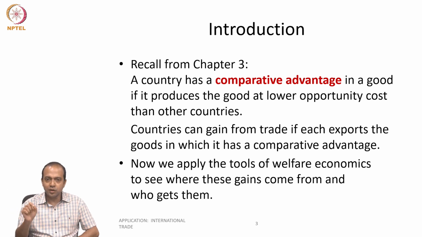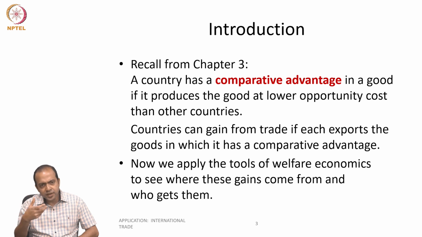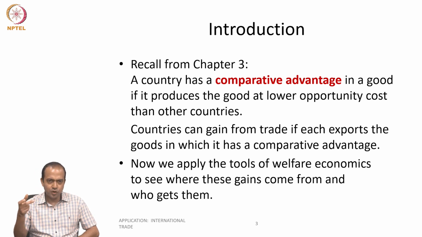The moment government intervened in the form of taxation, it created deadweight loss. So we are going to use the same tools of welfare economics, the consumer surplus and producer surplus, to understand what will happen to consumer and producer surplus and to social welfare when the government intervenes in the context of international trade.